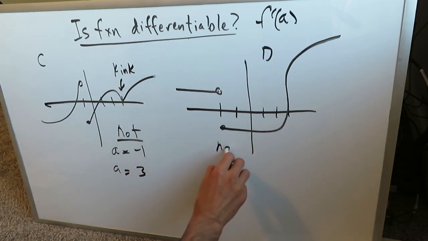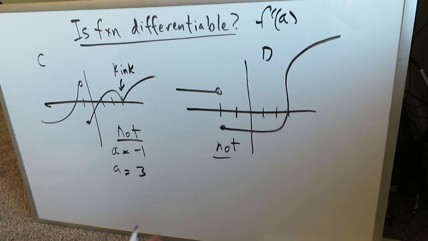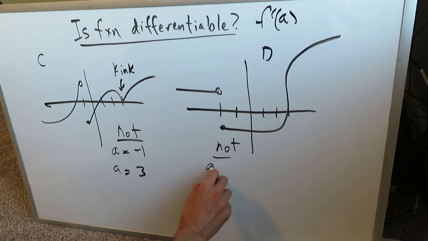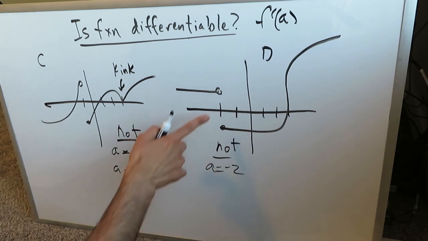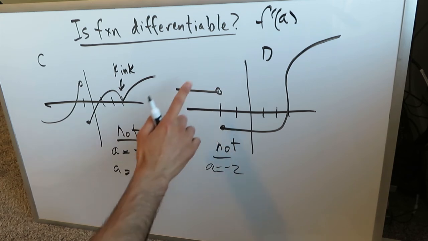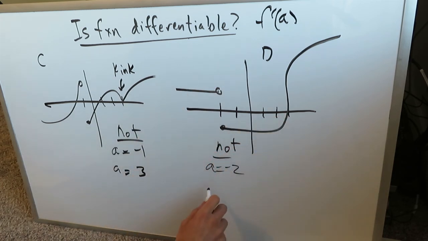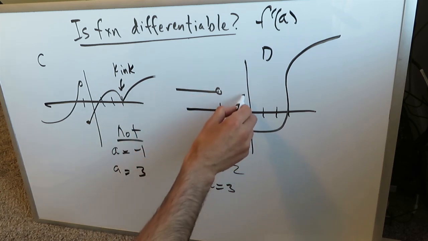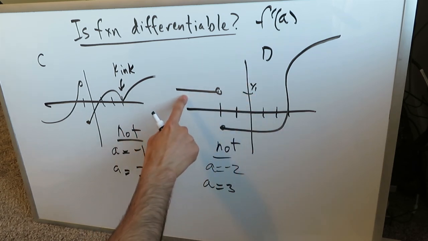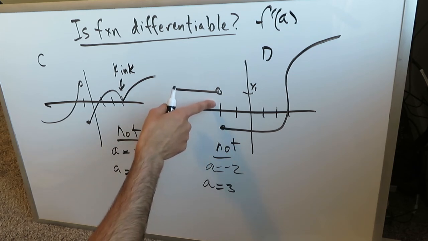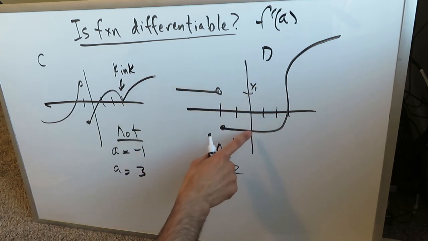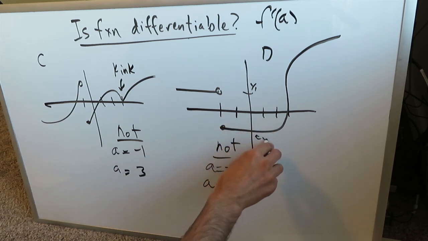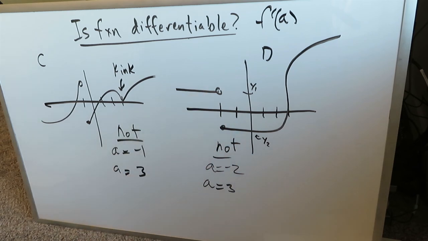But let's look over here at the scenarios where your function is not differentiable for graph D. Look over here, -1, -2. At a equals -2, it is not differentiable because again we have a break in our graph. And look over here, 1, 2, 3. At a equals 3, and with this break over here we have a different right side and a different left side. This could be y1 over here, the limit as x approaches -2 from the left, it approaches y1. As x approaches -2 from the right, it approaches this value right here, which would be y2. Totally different limits, right side and left side.